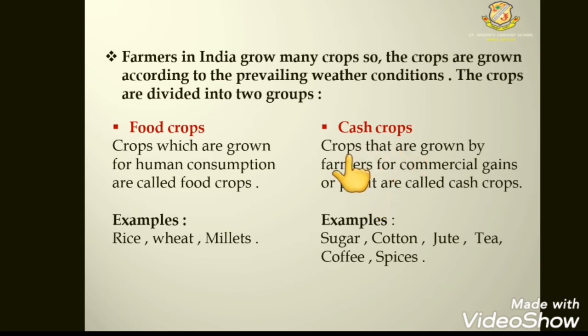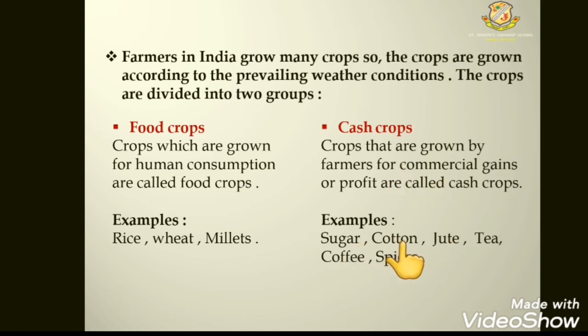Cash crops. Crops that are grown by farmers for commercial gains or profit are called cash crops. Crops grown by farmers for their personal commercial benefits as well as gain, we call them cash crops.